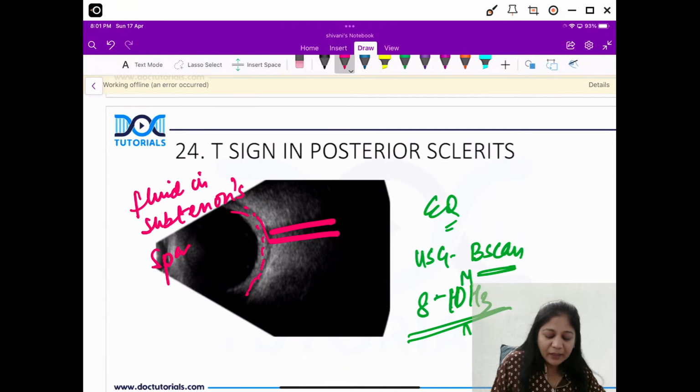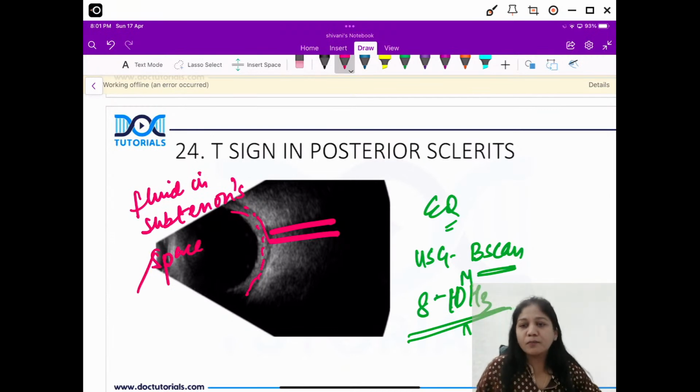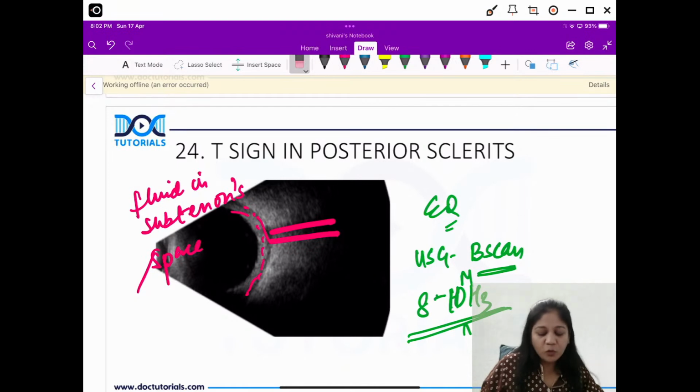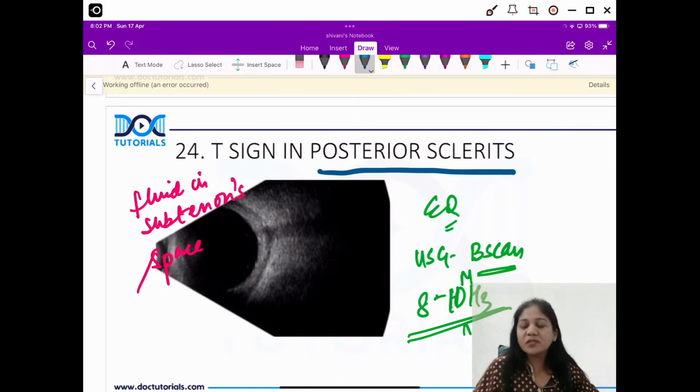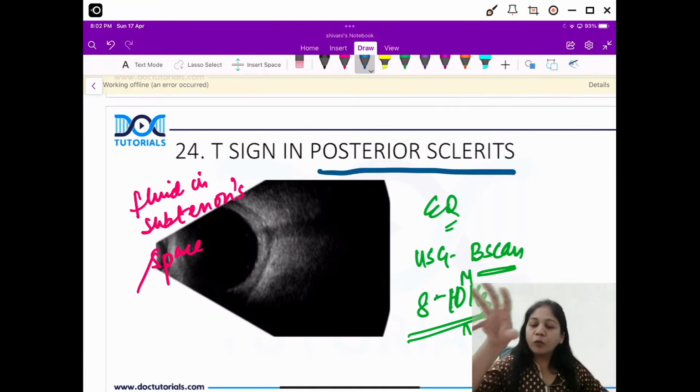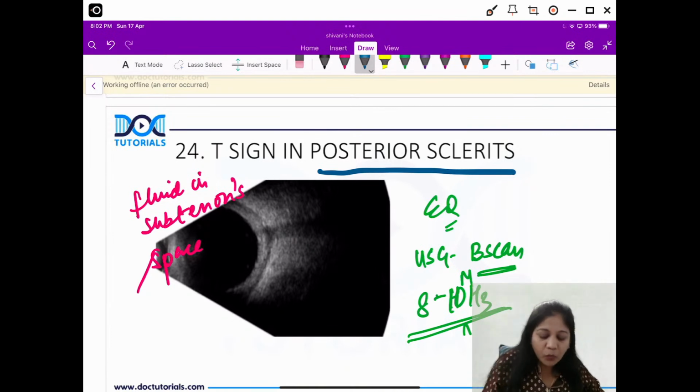Theoretically they have asked you this question many times, but about the picture, you must know how to appreciate this T sign. This is characteristically seen when you have a posterior scleritis. So patient can have a proptosis, a painful proptosis, unexplained basically. When you get imaging done, you get something like this, fluid in subtenon space. Yes, there's a shadowing here at the optic nerve which is normal, but this part is abnormal. Fluid is collected in the subtenon space, right?